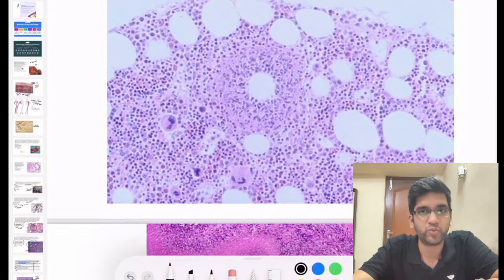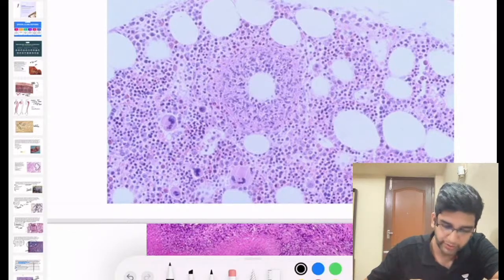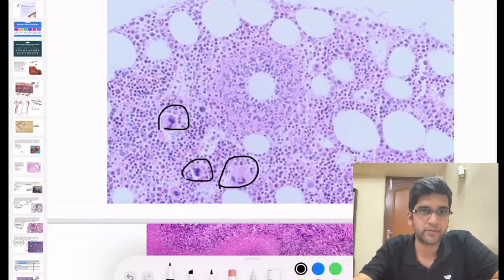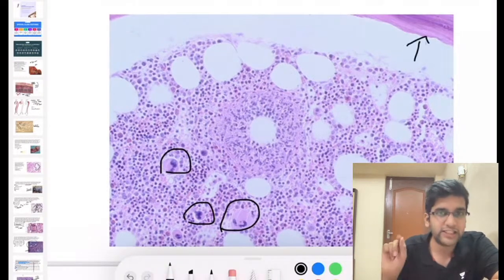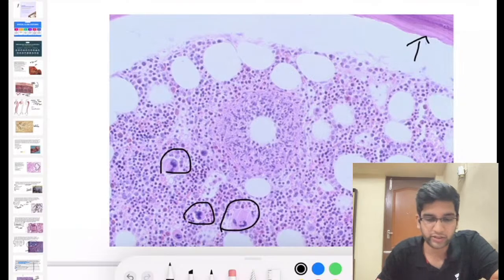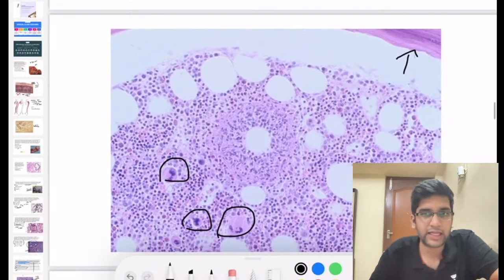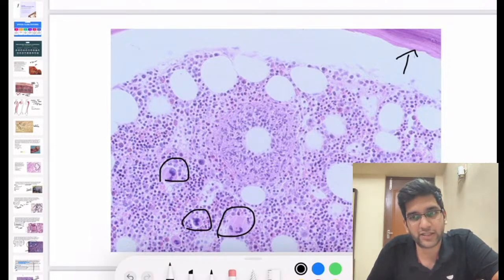We did see this tissue yesterday when we discussed the images. Okay, what are these cells? Can you pick up these cells? Those cells are extremely big. If you look at the corner, you also see a little bit of bone fragment, right? You see the bone fragment and you see these big cells, which I'm going to call megakaryocytes.